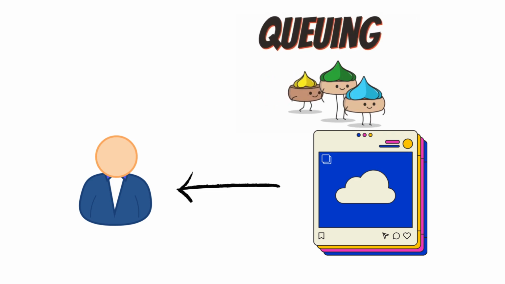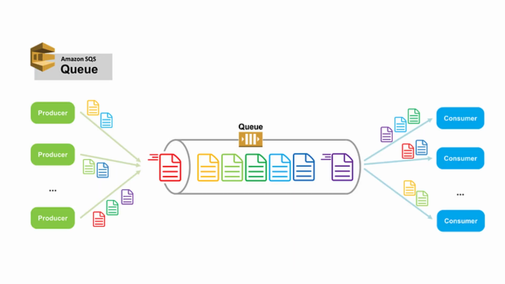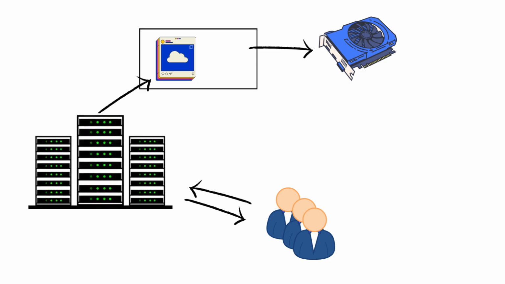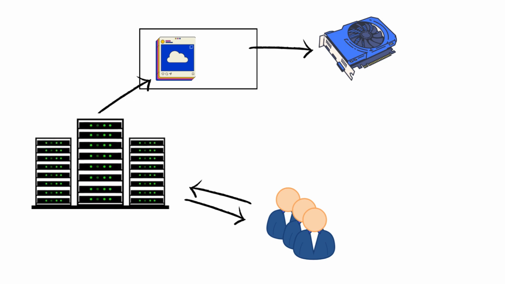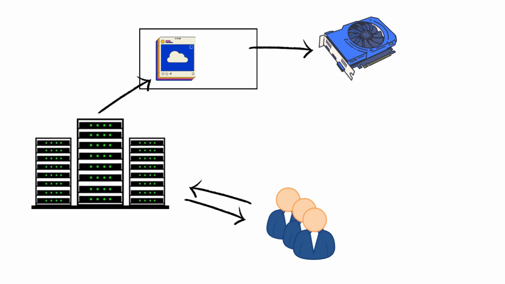Precisely. The article describes a model called publish-subscribe, or pub-sub, where different parts of the system can communicate with each other through these queues. I'm picturing it like a well-organized post office. One part of the system might publish a message saying, hey, I need this image resized, and then another part of the system subscribes to that queue, picks up the message, and takes care of the resizing without interrupting the main flow of traffic. That's a great analogy.